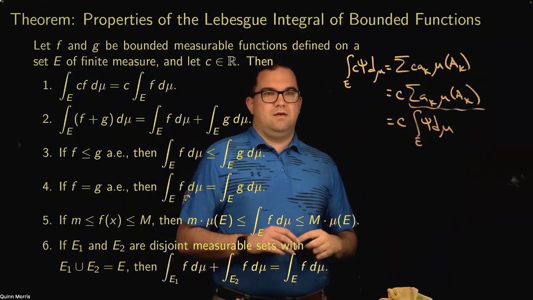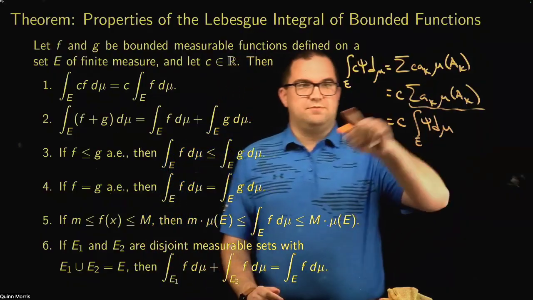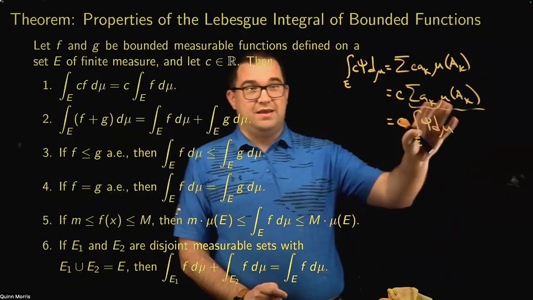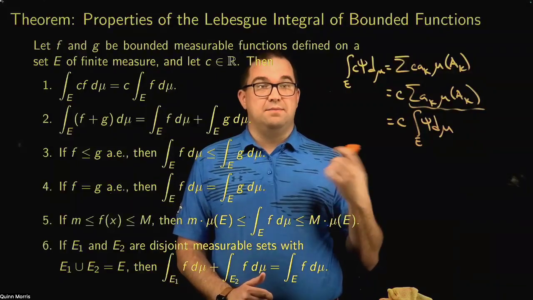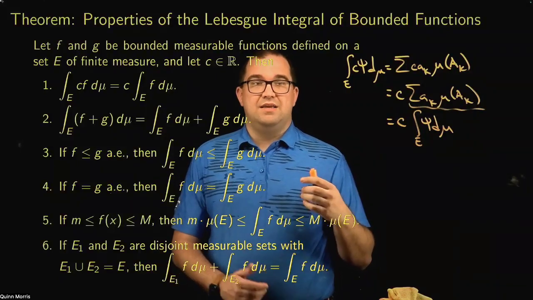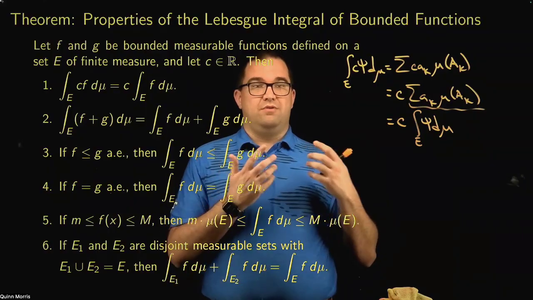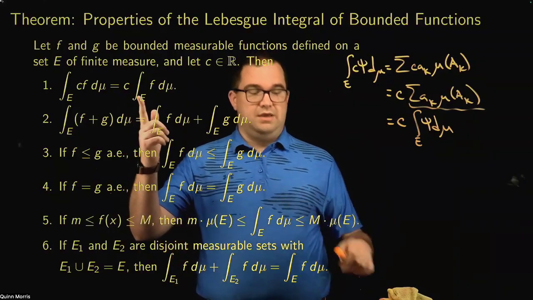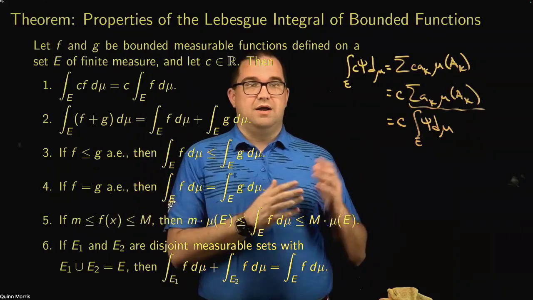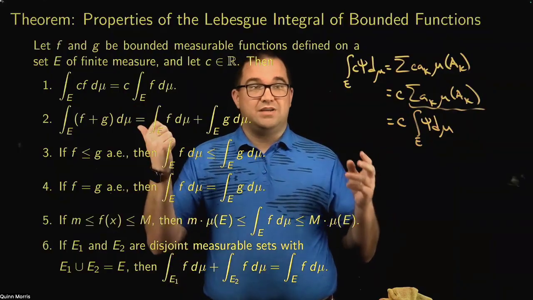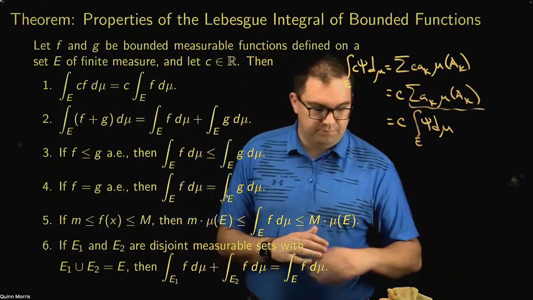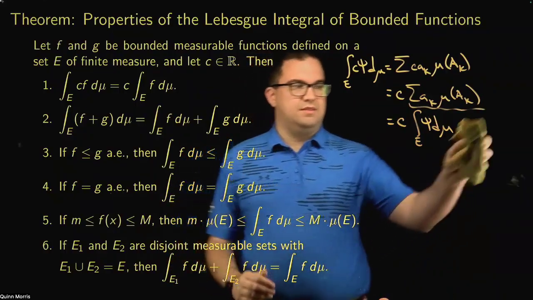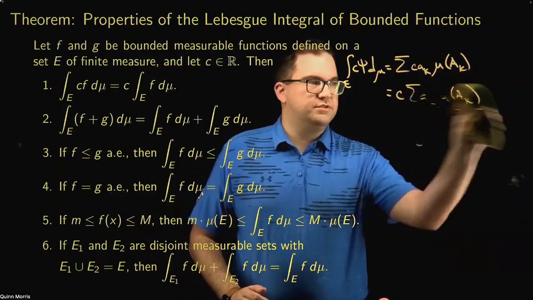So again, basically what you do is all of these properties work for finite sums, okay? So you show they work for the Lebesgue integral of simple functions. And then you show that because they work for the integral of every simple function, they work for the integral of any bounded function. Again, by just showing that basically you can pull these constants out of infimums and supremums as well. Okay. So it turns out that these are all fairly straightforward proofs.